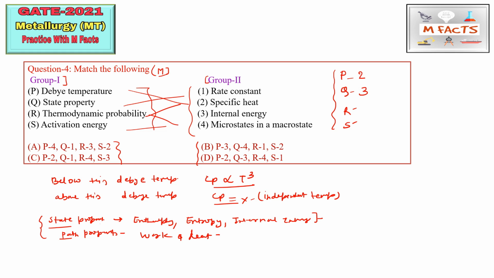Now, thermodynamic probability. You have seen this formula for entropy calculation, S equals k ln W, and here W is the thermodynamic probability. What is the meaning of thermodynamic probability? It is basically equal to the number of microstates which realize a given macrostate. So this is related to microstates and macrostates. We can match thermodynamic probability by 4.